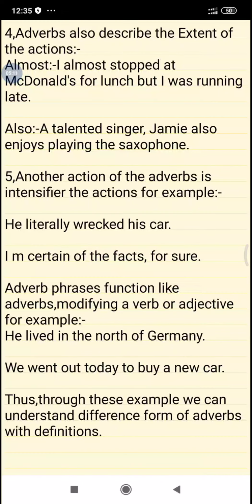Another action of the adverb is to intensify the action. For example, he literally wrecked his car. He literally wrecked his car. I am certain of the fact, for sure.